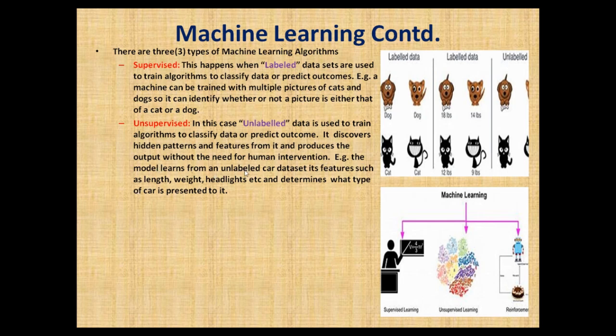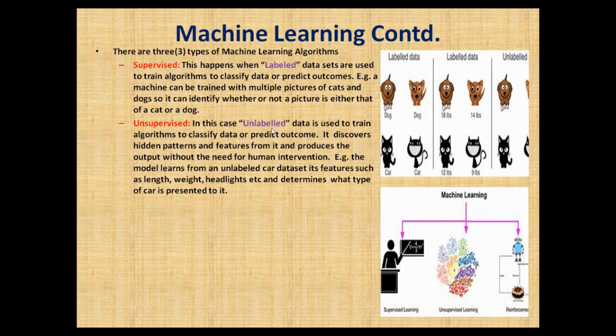The model learns from unlabeled car data. For example, a model can learn from an unlabeled car data set features such as length, weight, headlines, etc., to determine what type of car is presented to it. Now, that is for unsupervised.